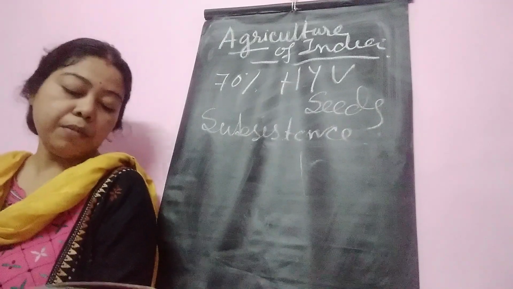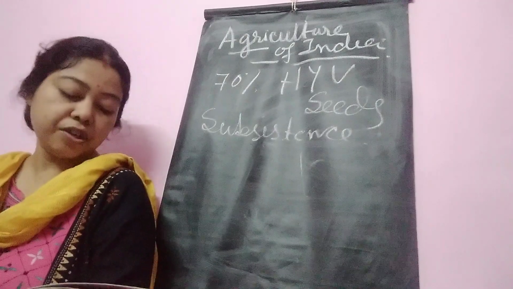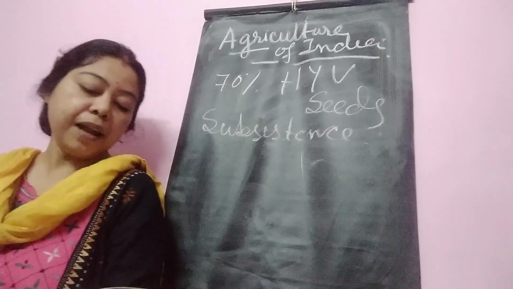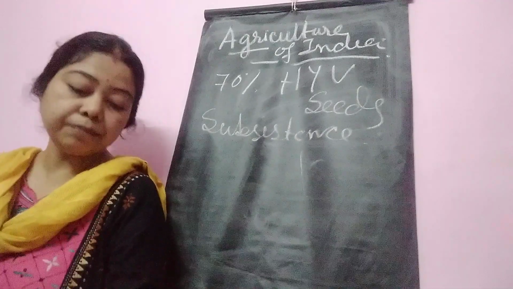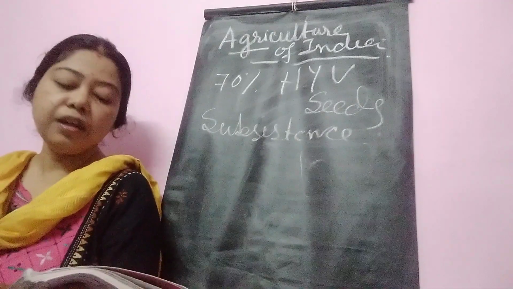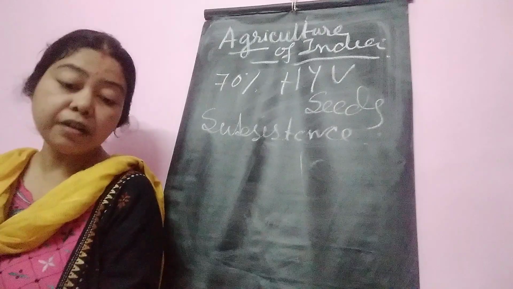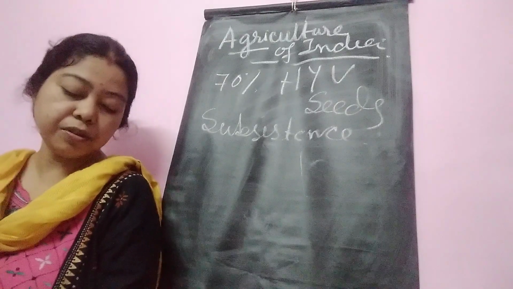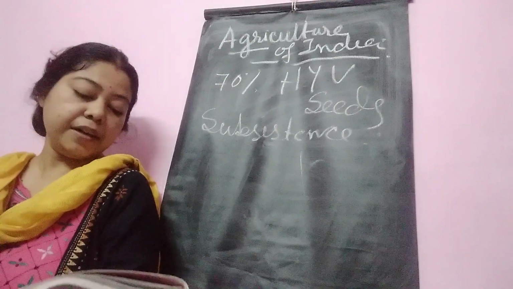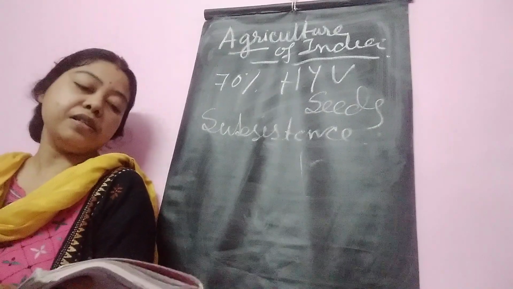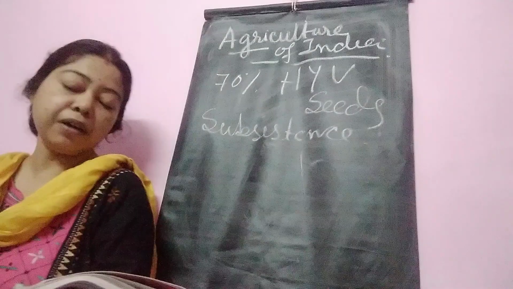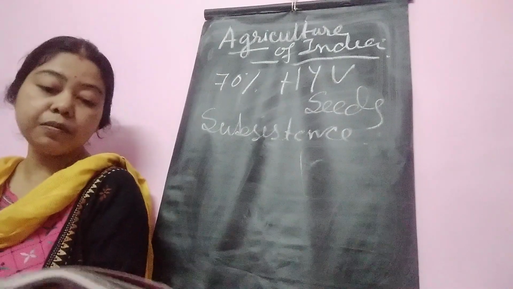Next, cotton: Maharashtra, Madhya Pradesh, Gujarat, Punjab. Black soil rich in phosphate and lime is suitable. Annual rainfall 50 to 100 centimeter and temperature 25 to 30 degrees Celsius. Next is coffee: Karnataka, Kerala and Tamil Nadu. It is a mountain soil rich in humus.